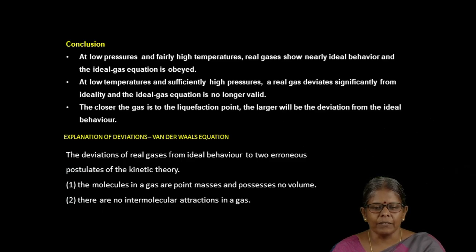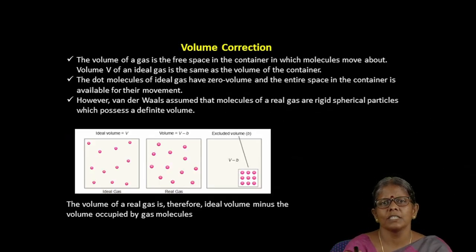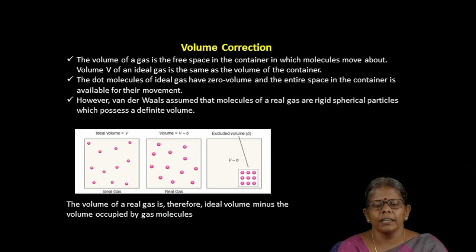from ideal behavior? Now first we will look at the volume correction. Here in our ideal gas we have calculated the volume as V, but there is a large amount of empty space which we have also included in our calculation. But when all these molecules can be accommodated in a very small volume, the remaining space will be empty. Therefore, the remaining volume which we have included in this volume space is called the excluded volume.